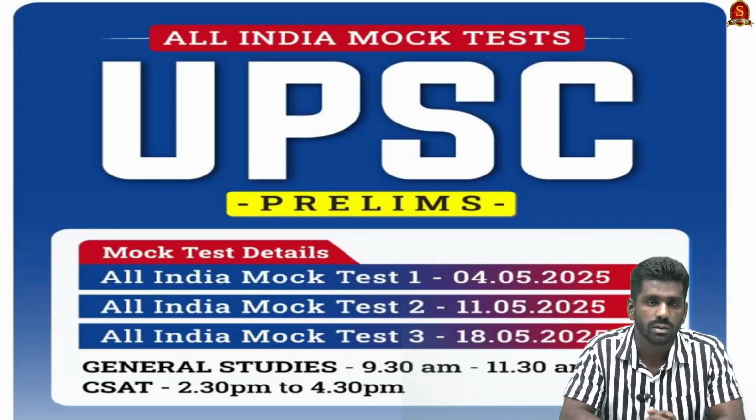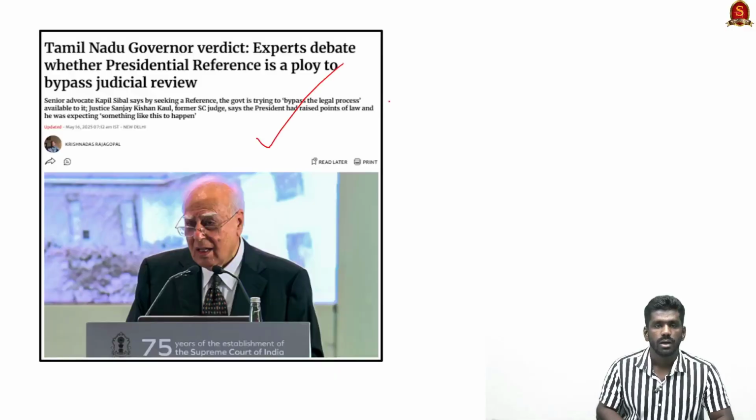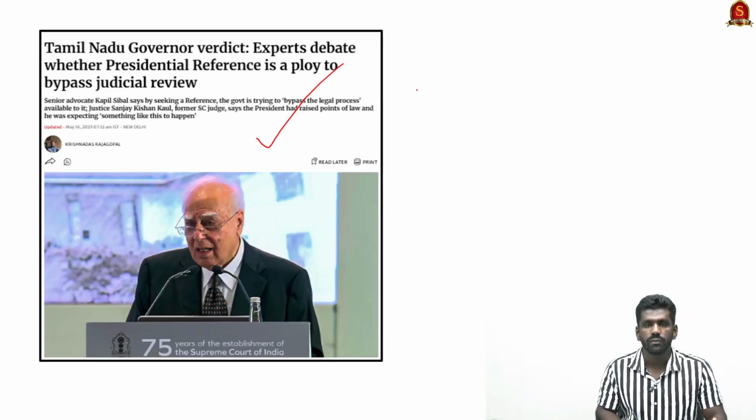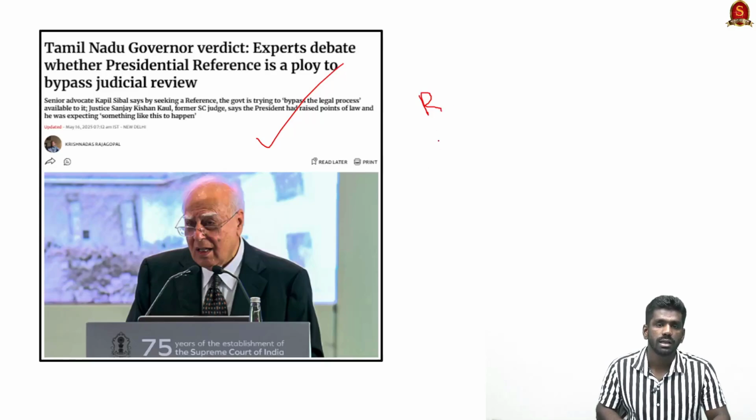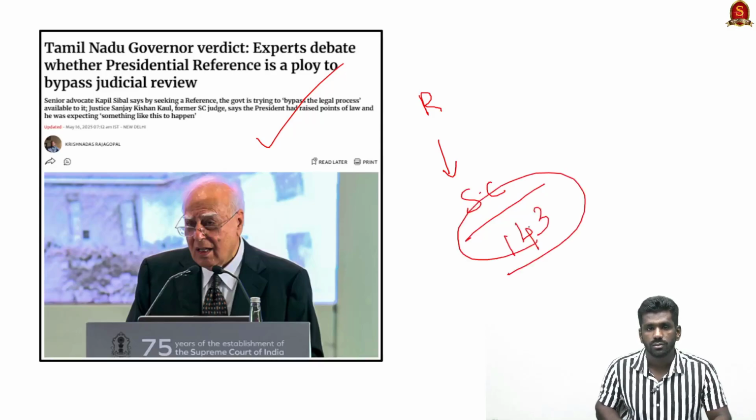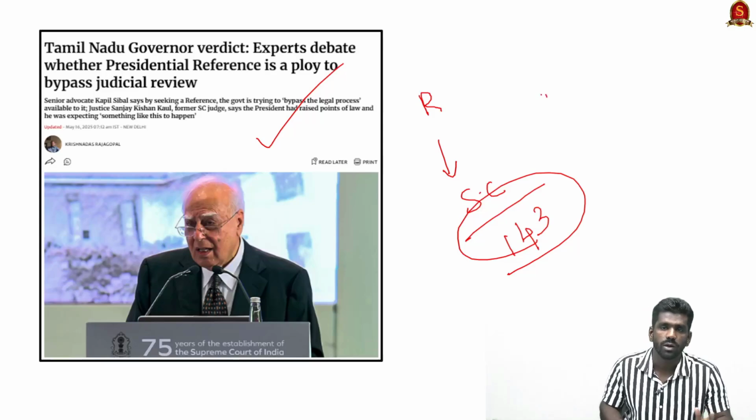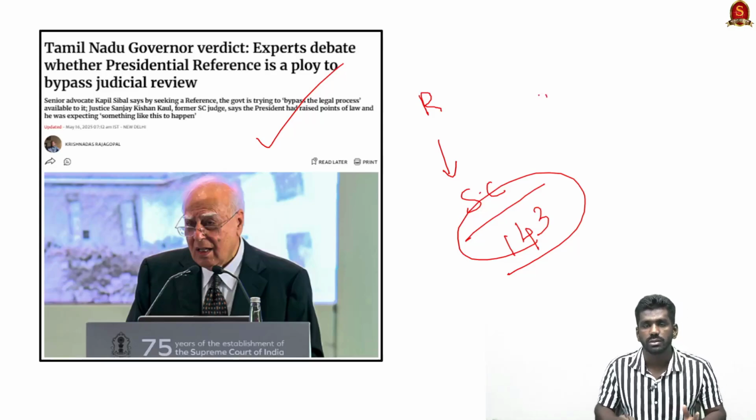Now let us get into the discussion. Now look at this article. Recently, the Supreme Court has ordered the fixing of a time frame for the governor to act on state government bills. Regarding this, the President has recently asked the opinion of the Supreme Court under Article 143. So this is recently seen in the news. What is Article 143? What is Article 142? And what is the status of the governor in giving assent to the bills? This is what we are going to discuss here.